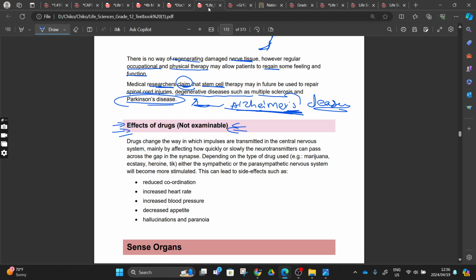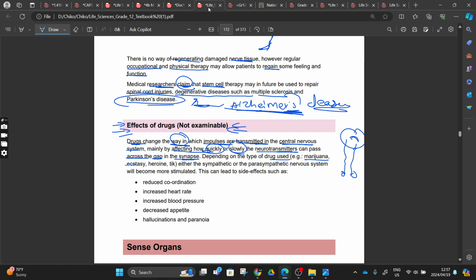But the drugs, here's the thing, the drugs change the way in which impulses are transmitted in the central nervous system, right? They're just changing the way. They are not going to kill anything, they're just going to cause some confusion in your brain. Hence when you are high or doing drugs, you start to see things that are not there. It means these drugs change the way impulses are transmitted in the central nervous system, mainly by affecting how quickly or how slowly the neurotransmitter can pass across the gap called the synapse, depending on the type of drug used.